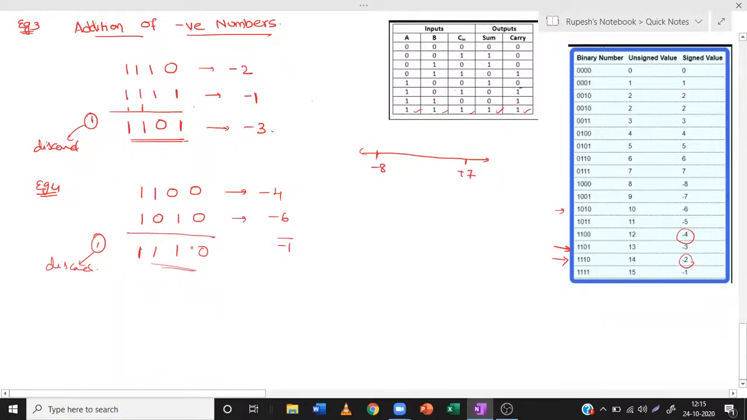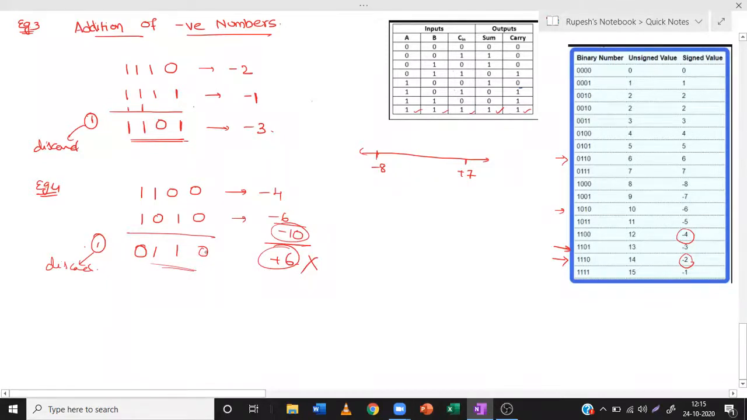Sorry, there is some mistake here. 1 plus 1 is what? 1 plus 1 is 0 with carry 1. So 0, 1, 1, 0. Where is that? Yeah, here it is. Plus 6 we are getting. So this is wrong because minus 4 minus 6 adds to minus 10. How can we add two negative numbers and get a positive number? It's not possible. So the plus 6 answer we are getting is wrong.